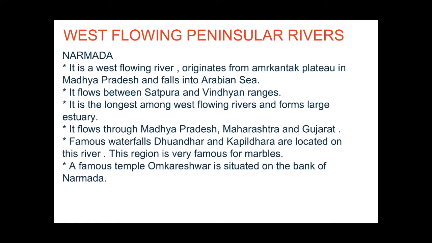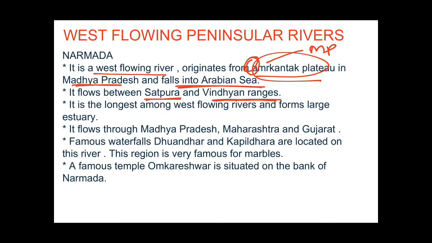So Narmada river is a west flowing river, and it originates from Amarkantak plateau. As I have already told you, this Amarkantak plateau lies in Madhya Pradesh, and the river falls into the Arabian Sea, as it is a west flowing river. It flows between Satpura and Vindhyan ranges. We will see these things on the map and it will be more clear to you then. It is the longest among west flowing rivers and forms a large estuary.